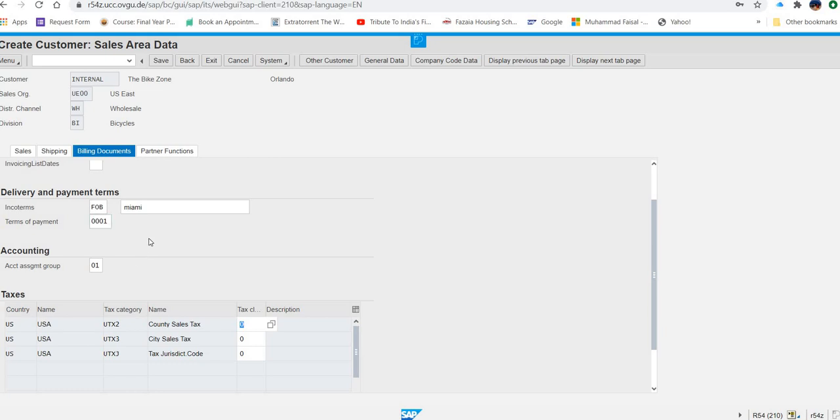Now this is all that you have to enter for creating a customer. The only step left is that I will press the save button and the customer will be generated and the number for the customer will appear on my screen. So I will note down that number.